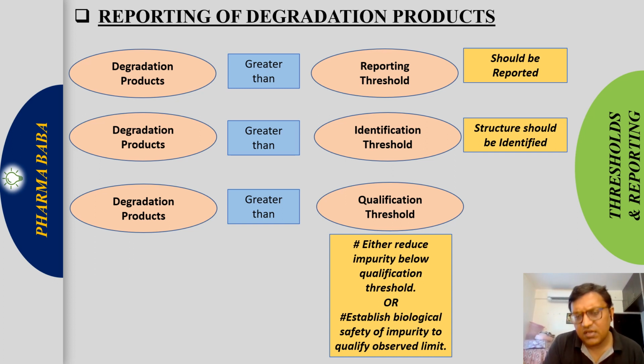And if the impurity is above the qualification threshold, then we again have to qualify. Either we have to reduce it below the qualification threshold, otherwise we have to qualify the limit which is observed in the drug product. Up to that limit, we have to qualify that impurity, that it is biologically safe.